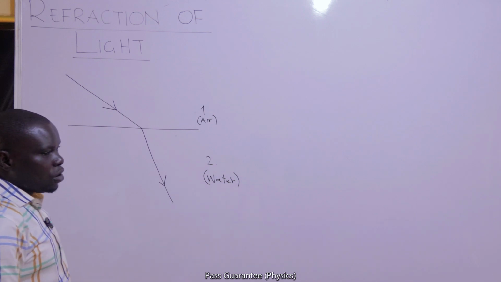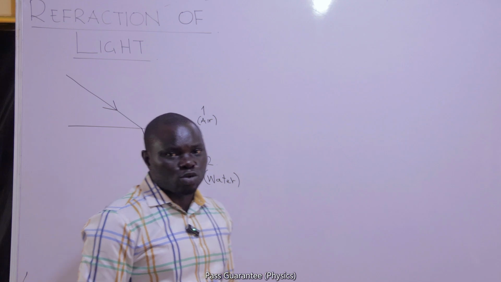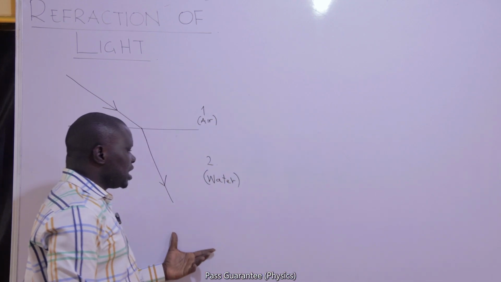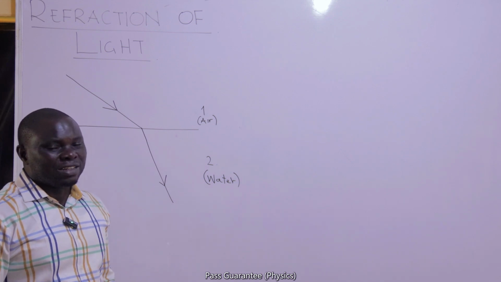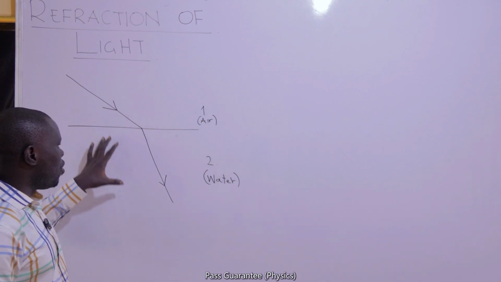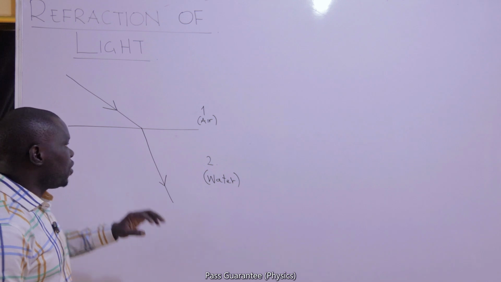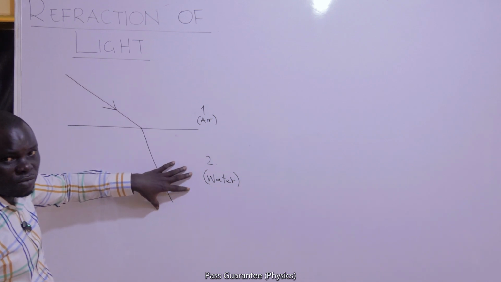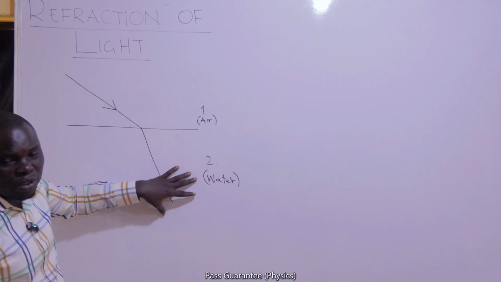When refraction occurs, there are other properties about the light wave that are also affected. It is not only the direction that is affected, the speed of the light is also affected, and the wavelength of the light is also affected. In fact, the only thing about the light that is not affected is the frequency. The frequency before refraction will be equal to the frequency after refraction. But the speed before refraction will not be equal to the speed after refraction.